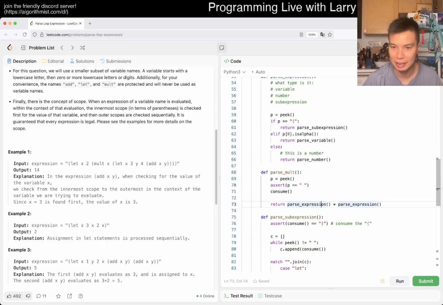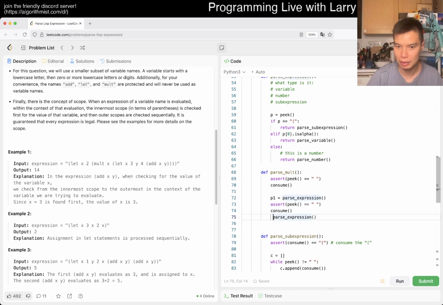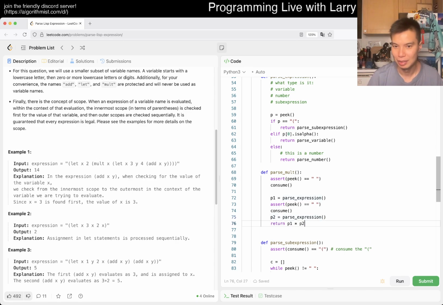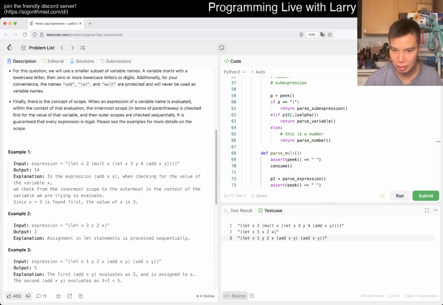So then now we have this, but there's a space in between, so that's why I'm like, something is a little bit off. But yeah, so maybe you have operand 1 or something. No, not operand. So go P1 maybe, something like that. And then we assert peek is equal to another empty space, and also maybe we write that here like that too. And then we can consume P2 is equal to this, and then return P1 times P2, and then we should be okay. Yeah, I know that the other one has an add, in fact, this one.